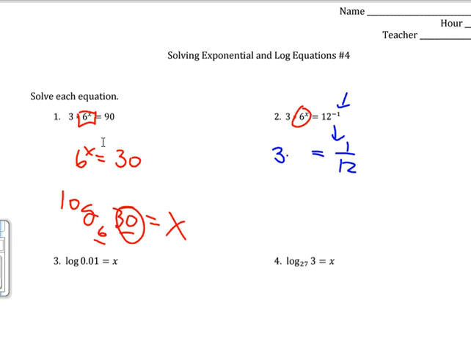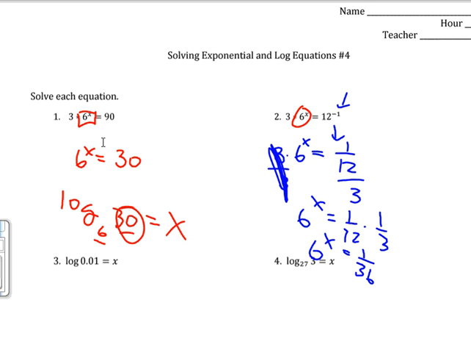So this was 3 times 6 to the x. All I did first was change that 12 to the negative 1 to 1/12. Next, I'm going to divide by 3 on both sides. Divide by 3. Divide by 3. And I was saying that this would turn into a flip and multiply. So 6 to the x is equal to flip and multiply, 1/12 times 1/3. And then that becomes 6 to the x equals 1 over 36. Then I would say if you could rewrite that 1 over 36 as 6 to a power, your life would be really easy if you could just write that as 6 to a power.